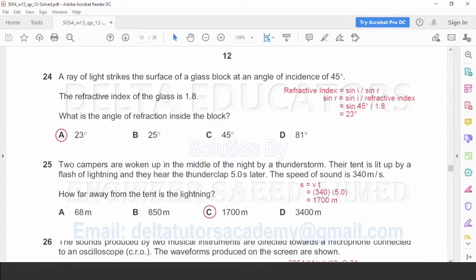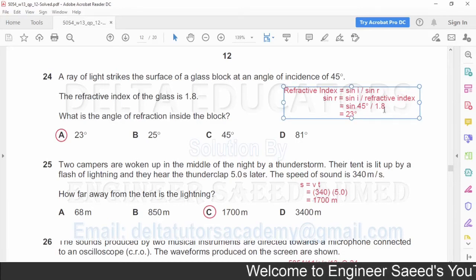Question number 24. A ray of light strikes the surface of a glass block at an angle of incidence of 45 degrees. The refractive index of the glass is 1.8. What is the angle of refraction inside the block? In the laws of refraction, we have studied that refractive index is given as sin i over sin r. Now here refractive index is given, it is 1.8. Angle of incidence, it is i, it is given 45 degrees. Here we have to find out the value of angle of refraction, the value of r. So refractive index is equal to sin i over sin r.